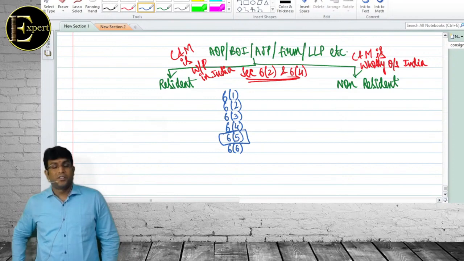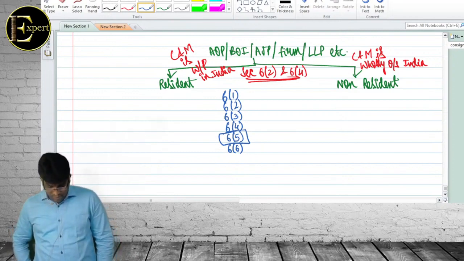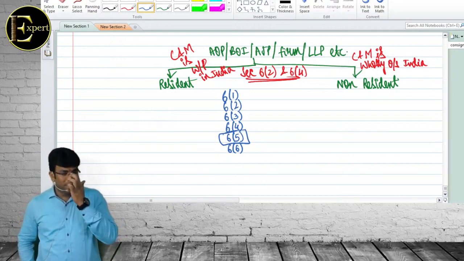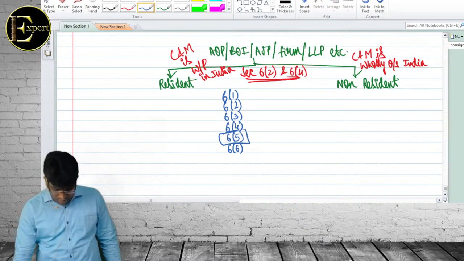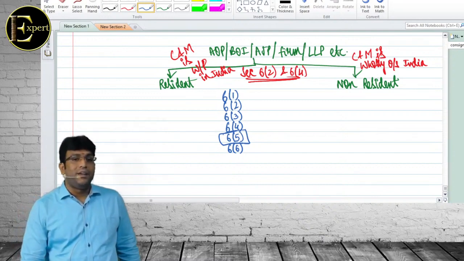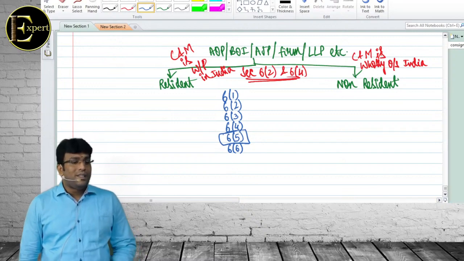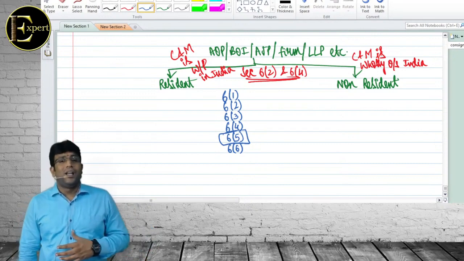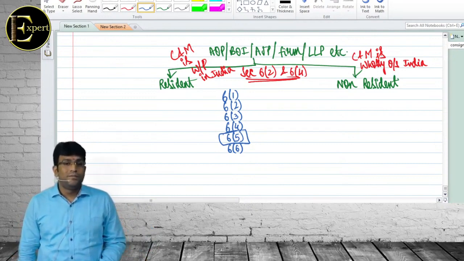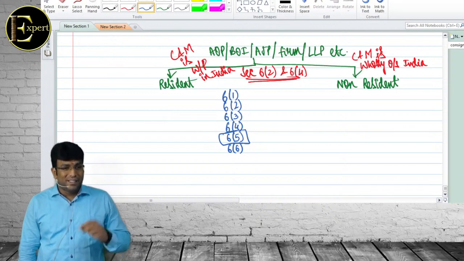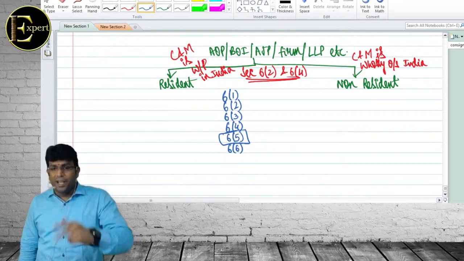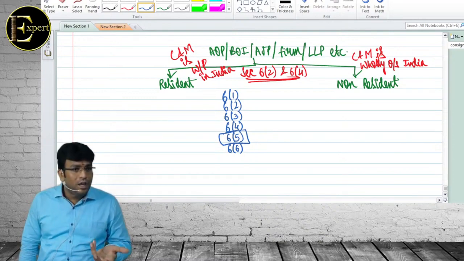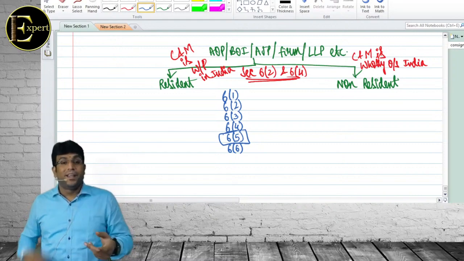Come on beta, last time, what is section 6.1? Basic conditions for individual. 6.2: HUF. 6.3. 6.4. Exactly. 6.5: once a status is determined, the same status will apply for every source of income. 6.6: additional conditions. How many, beta? Two. What are they? Sir, he must be resident in India in at least 2 out of 10 previous years preceding the previous year, and he must be in India for a period of 730 days or more during 7 years preceding the previous year.